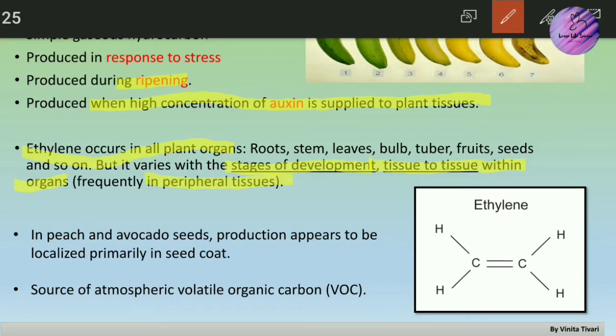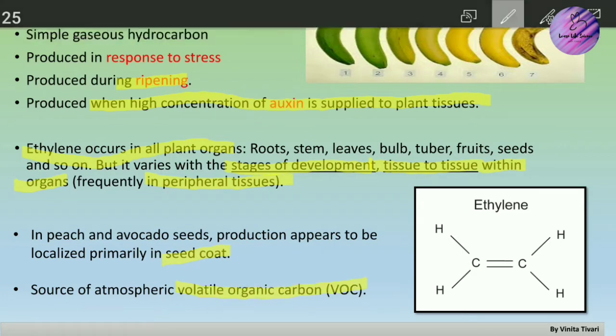In peach and avocado seeds, the production of ethylene appears to be primarily in the seed coat. It's general information. And as we know, ethylene is a gaseous byproduct. It is released from the plant into the atmosphere, and therefore it is also considered a pollutant, and a volatile organic carbon with respect to the environment.